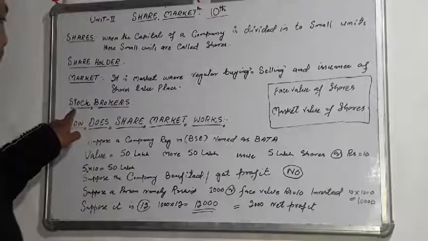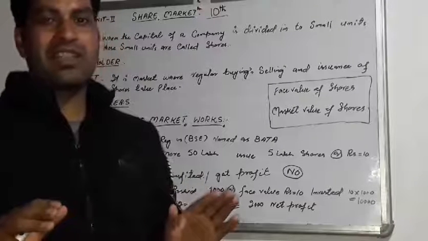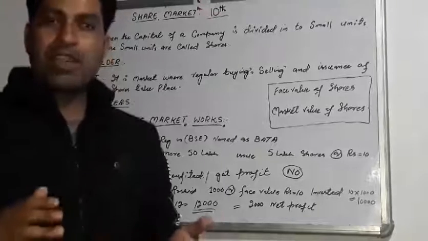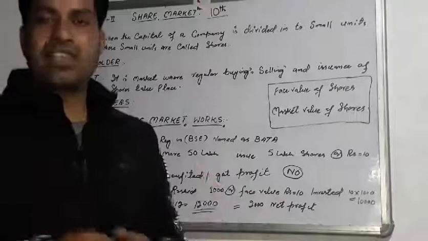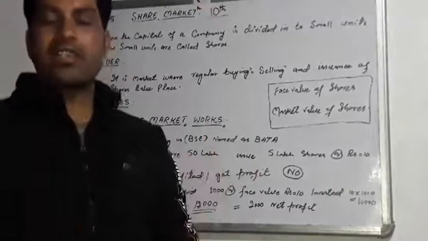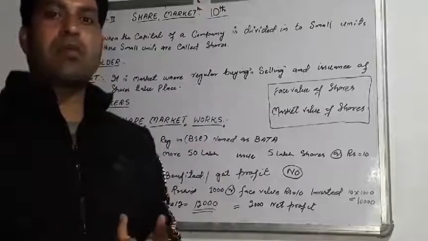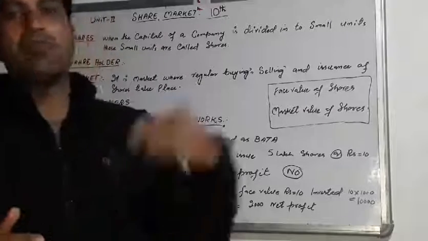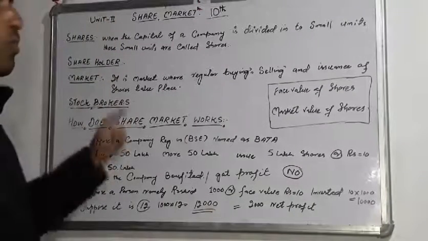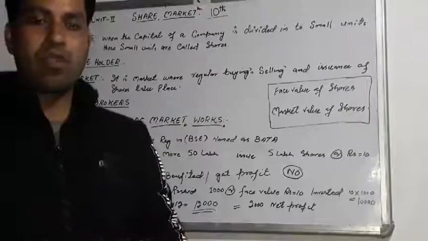Now the third concept I will explain here is stock brokers. We all should know what stock brokers actually are. If anybody wants to invest in the share market, he cannot go in blind. There are some persons in the share market who are called stock brokers. These persons have complete information about the share market. So anyone who wants to buy shares in the share market has to first contact this person, the stock broker. He knows how the share market works and where the profits are maximum.